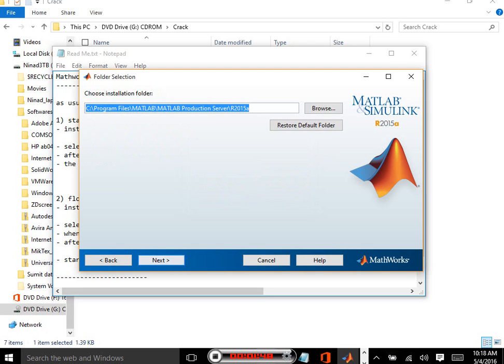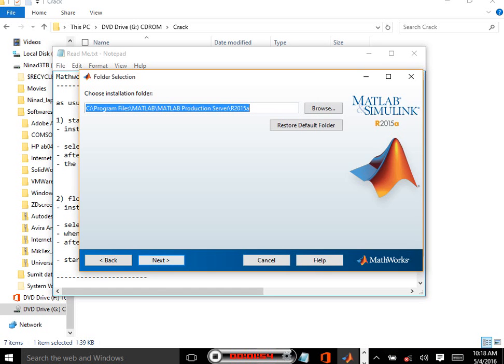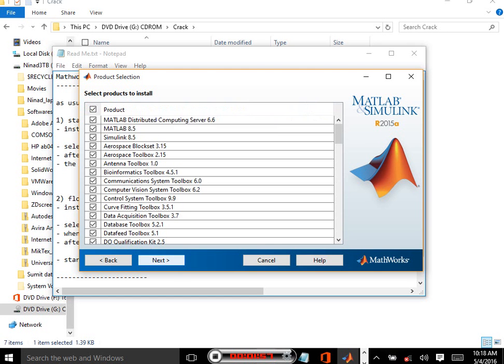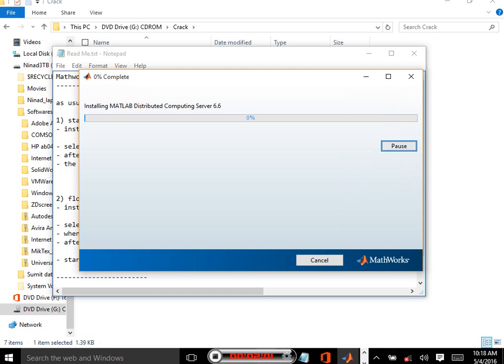It is preferred that you do most of the installation offline, so just click on Wi-Fi and disconnect. And then keep on clicking next, next, next, and this is how it installs.